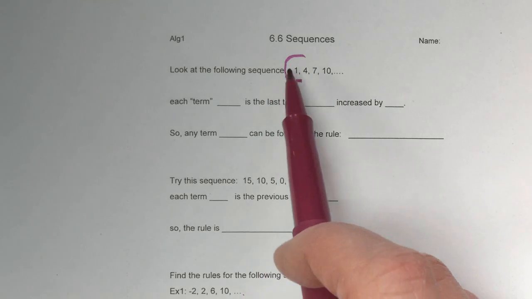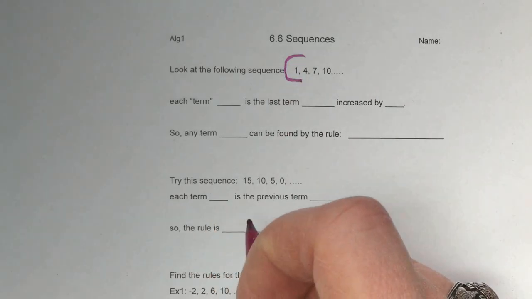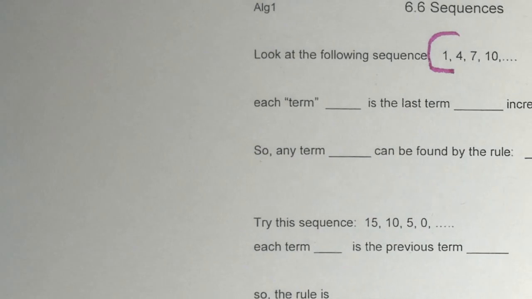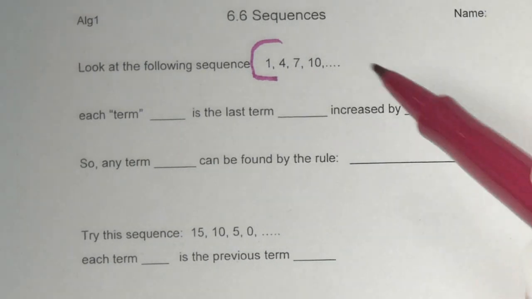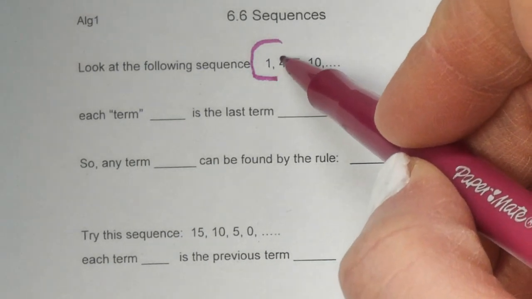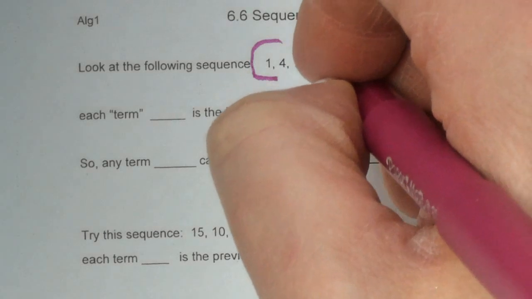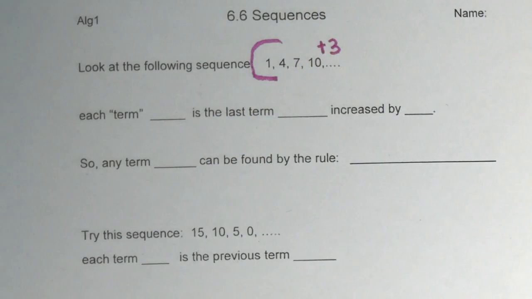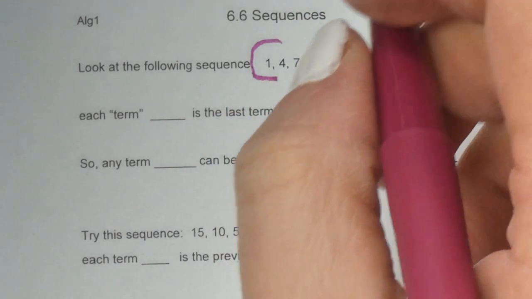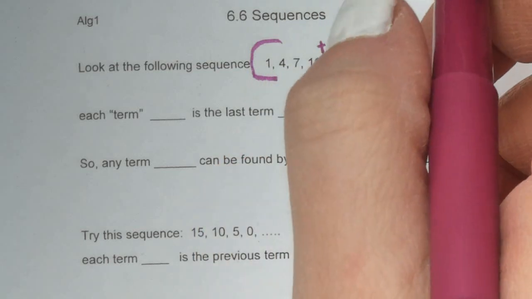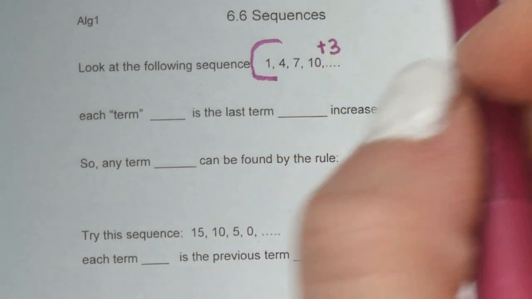So the first thing we want to do when we see a sequence is figure out what the pattern is. If we can zoom into these numbers, we can see that from 1 to 4, 4 to 7, and 7 to 10, it's increasing by 3. I hope that you see that. It's an increase of 3. So that's what you have to do first when you see a sequence like that, is figure out what the pattern is.